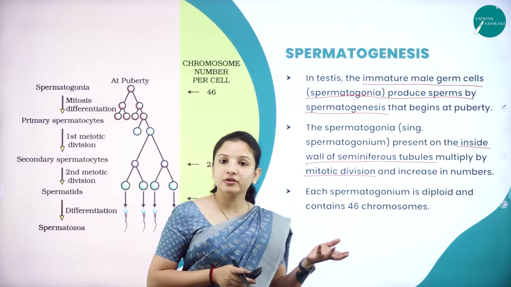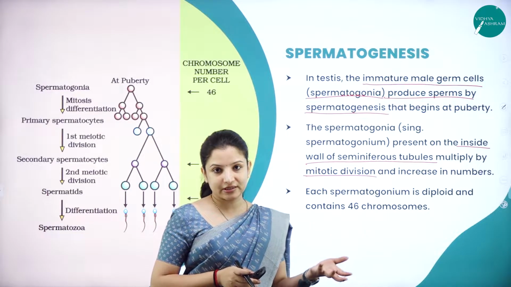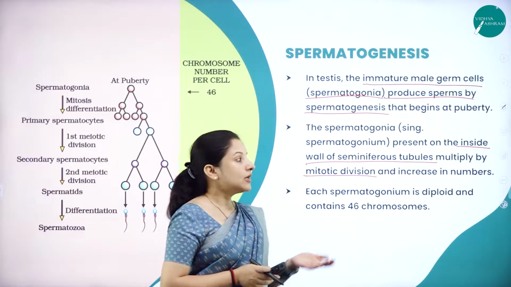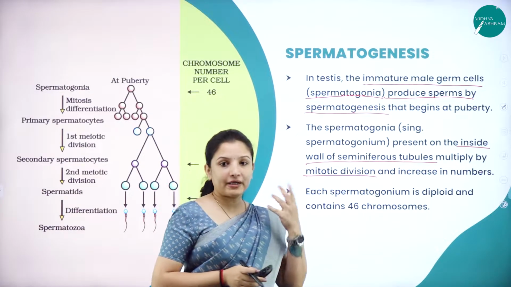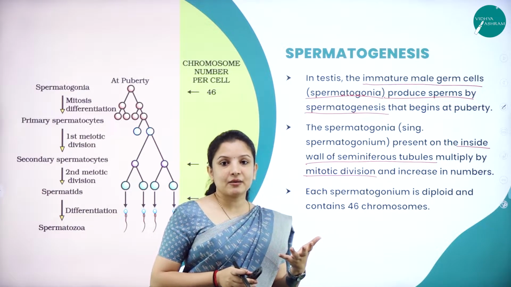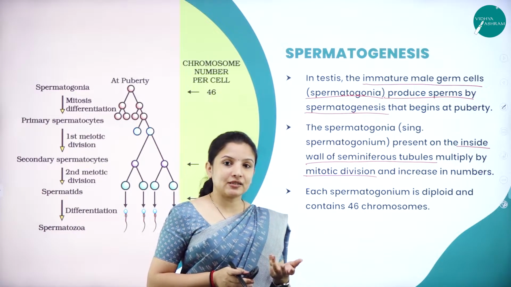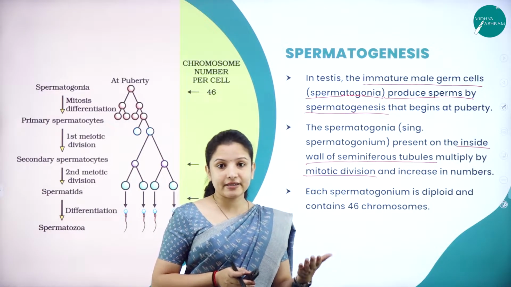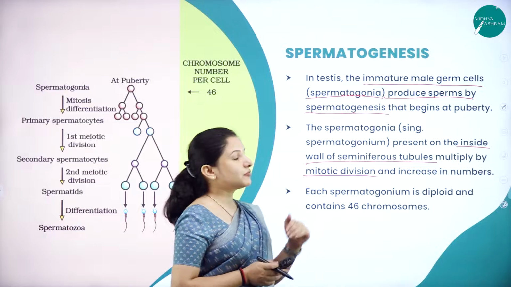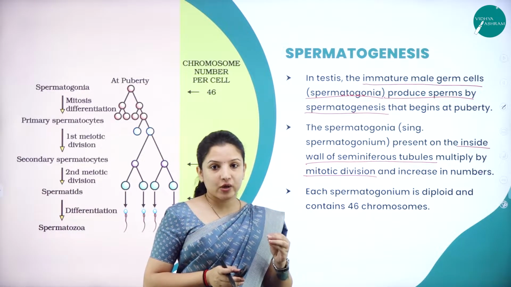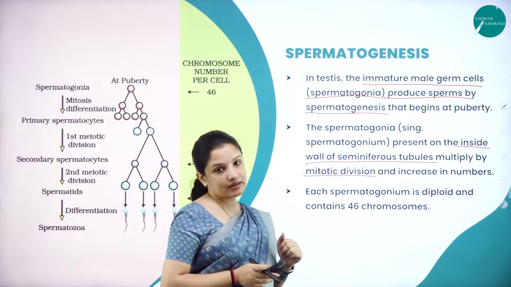So what are spermatogonia? They are nothing but the male germ cells. If those male germ cells have to mature, then first they need to multiply, they need to increase their number. How will they increase the number? The cells need to divide, right? Cell division here is mitotic division. So by mitotic division, which is equational division, they will increase in number.